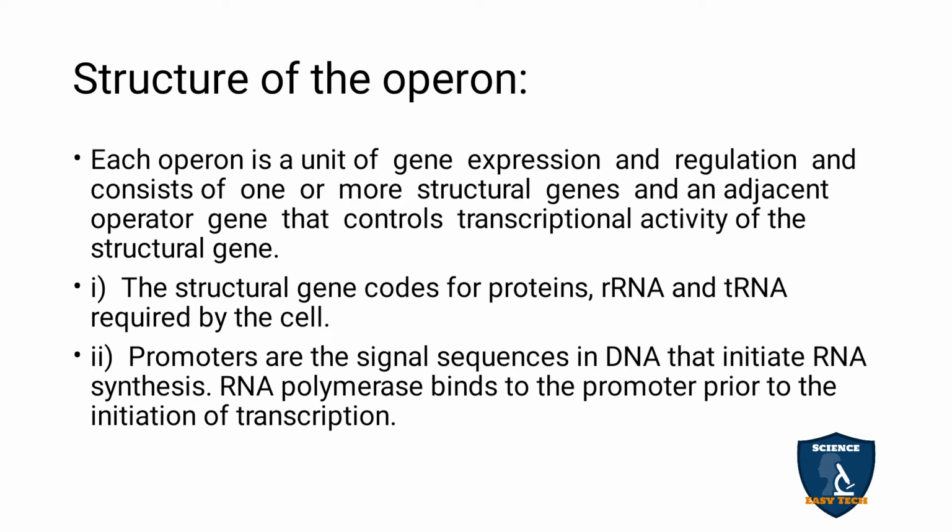RNA polymerase binds to the promoter prior to the initiation of transcription. This RNA polymerase is an enzyme, and it joins with the promoter before the initiation process.